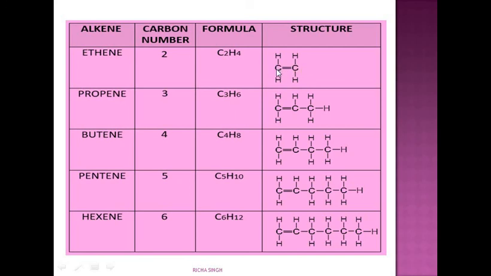2 carbon atoms with a double bond attached to 4 hydrogen atoms. Same way, propene: 3 carbon atoms attached to 6 hydrogen atoms, and there is a double bond between 2 carbon atoms. Same way, butene, pentene and hexene. 6 carbons are there, therefore the prefix is hex and the suffix is -ene because it has a double bond.